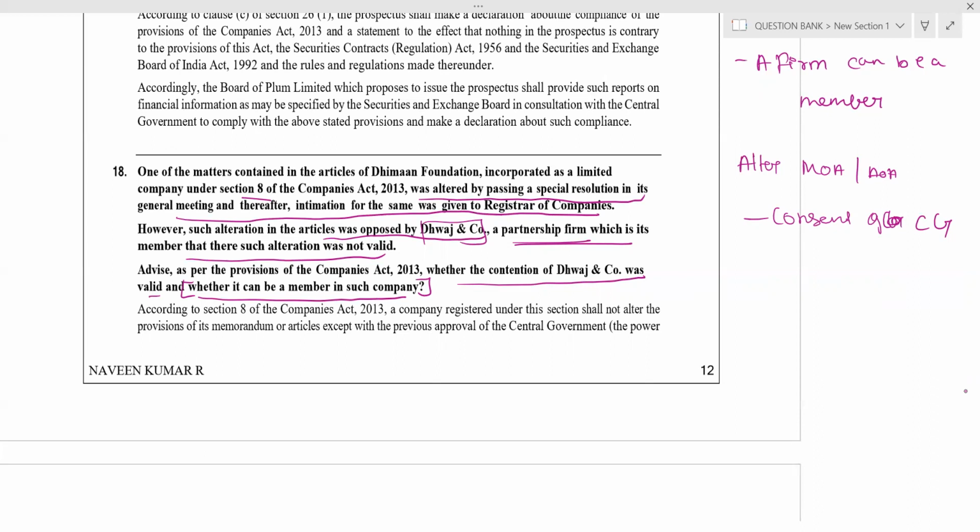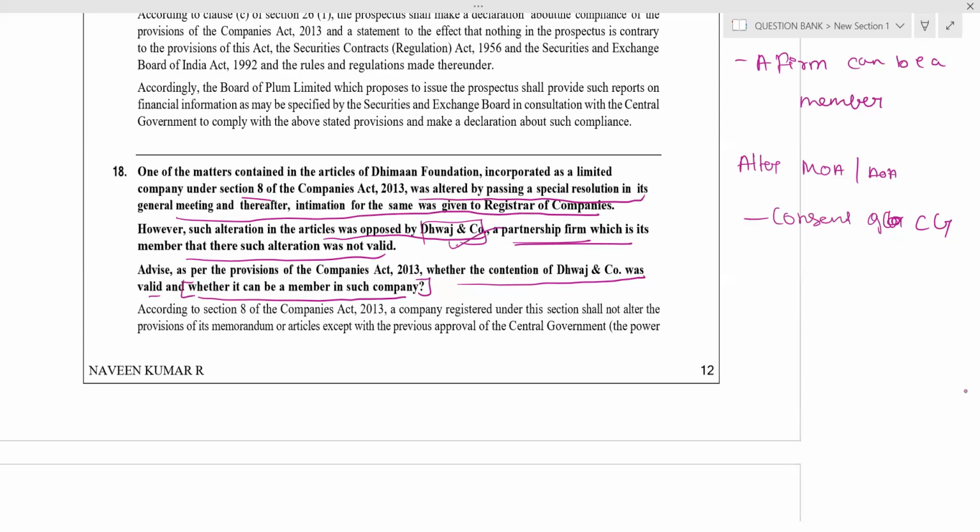The Dawaj and Co. said that such alteration is not valid. Arey bhaiya, that alteration is not valid. Dawaj and Co. is telling Demon Foundation, there is Section 8, we have to first alter. If you want to alter MOA, AOA, you have to get approval from whom? You have to get approval from the central government, man. First get the approval from the central government, then you can alter. But passing a special resolution is not valid. Therefore, Dawaj and Co. said it is not valid.